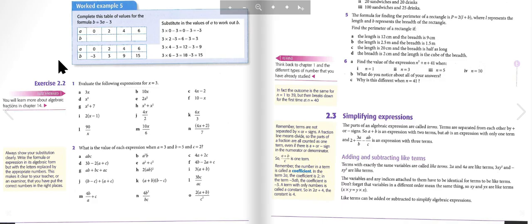The expressions are 3x, 10x, 4x minus 2, x cubed, 2x squared, 10 minus x squared plus 7, x cubed plus x squared, 2 open bracket x minus 1 close bracket, 4x over 2, 6x over 3, 90 over x, 10x over 6, and open bracket 4x plus 2 close bracket over 7.